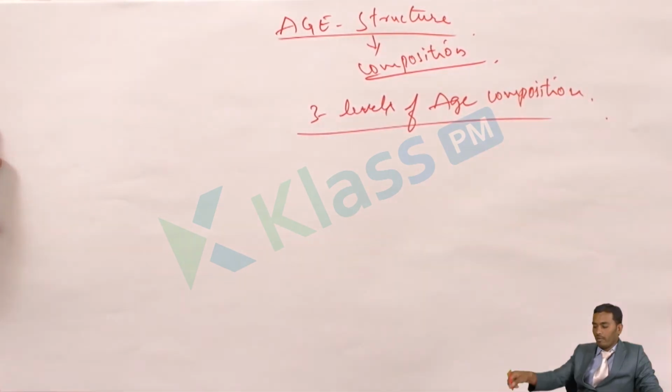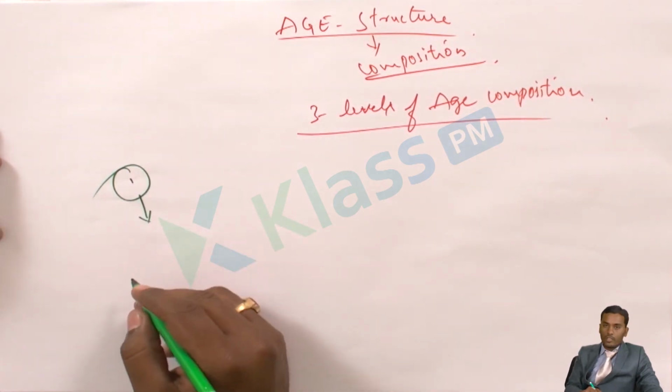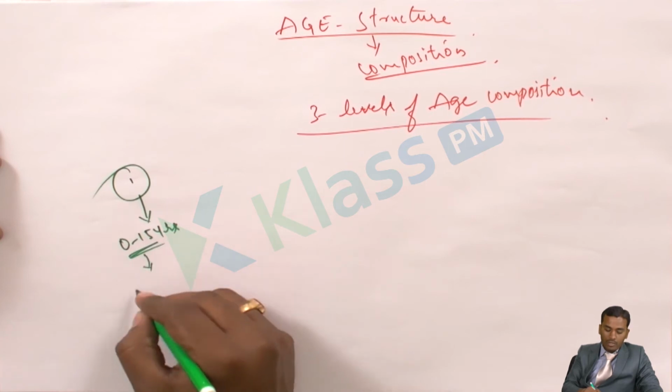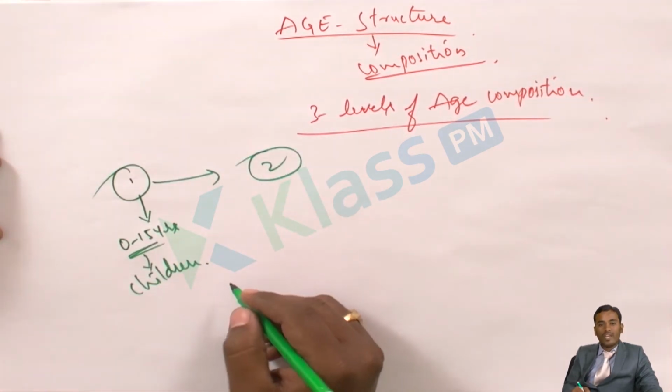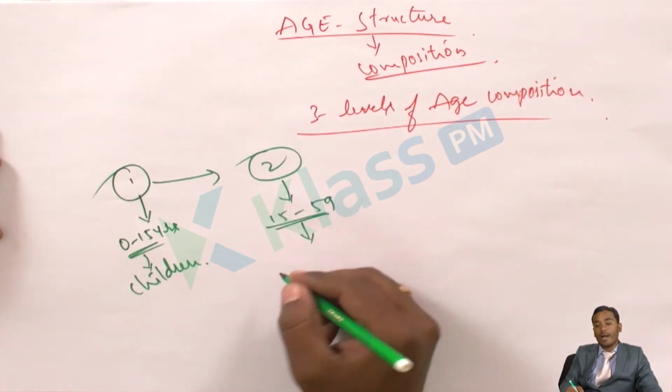So what are the 3 levels? The first level is 0 to 15 years, whom we call children. Second is 15 to 59, whom we call adults.